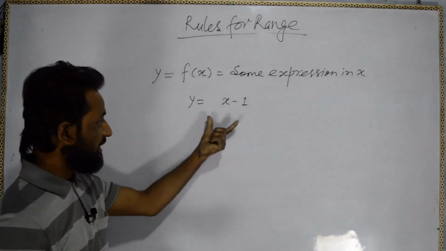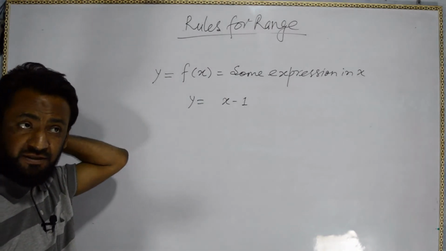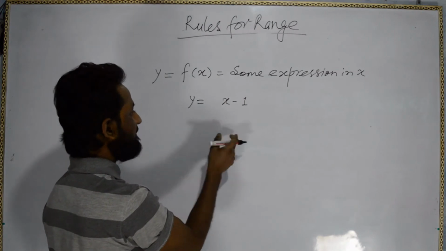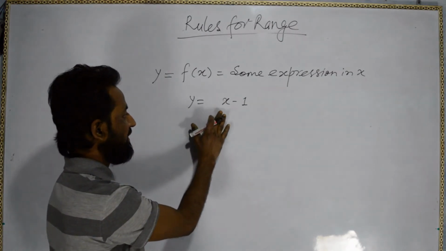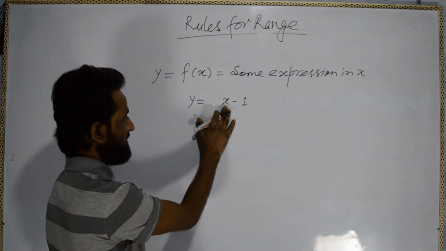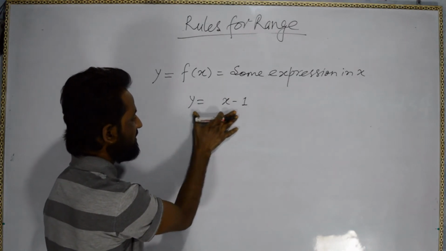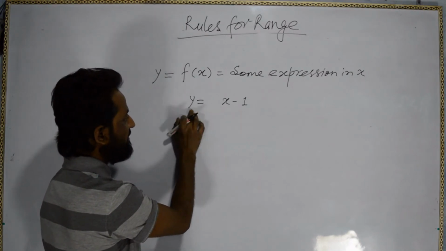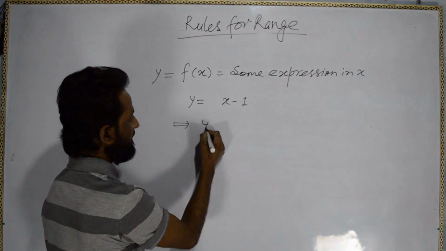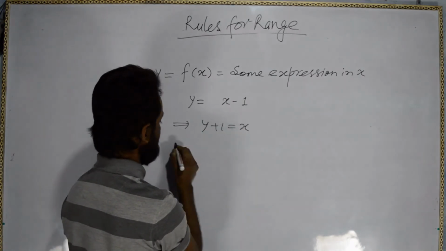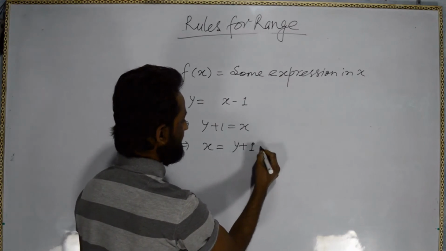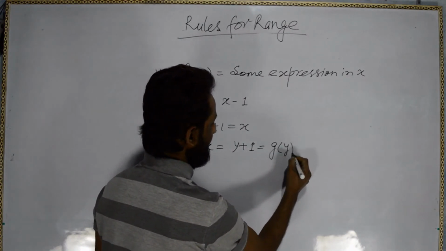So for this, if we have to find out the range, what we have to do is that we have to write this expression in the form of x, means we have to write the expression in terms of x. Here this equation is given in terms of y. So what will happen if we write y plus 1 equal to x? So x equal to y plus 1, and then we will say it g(y).